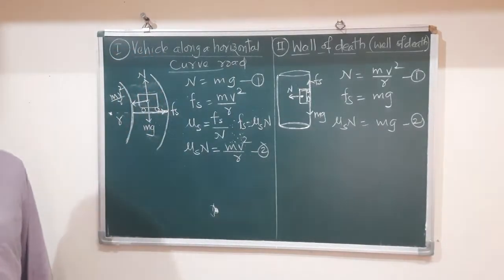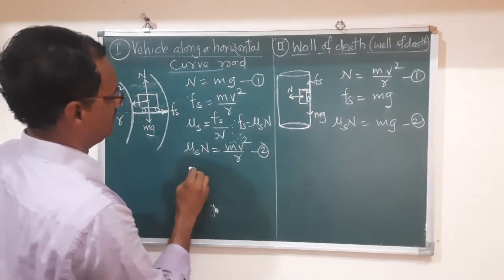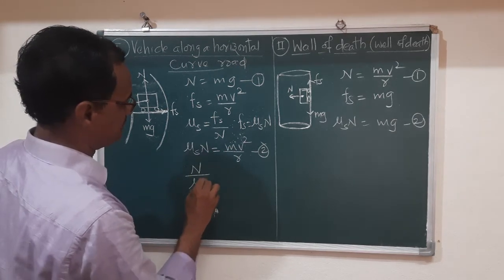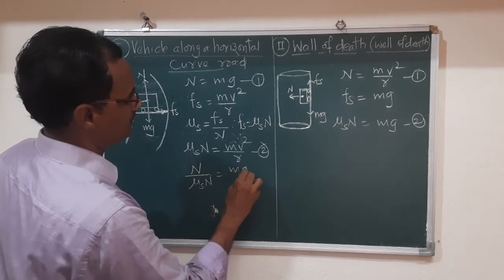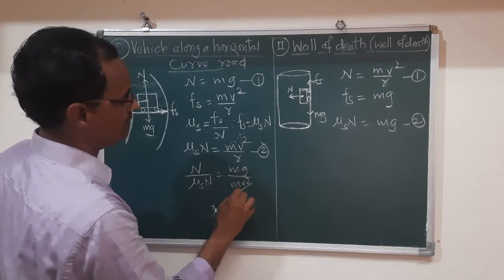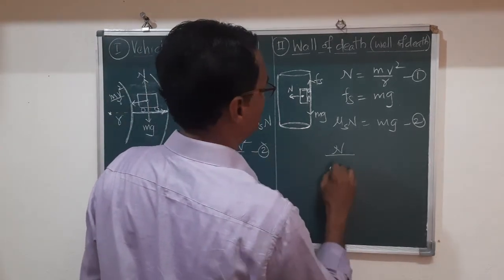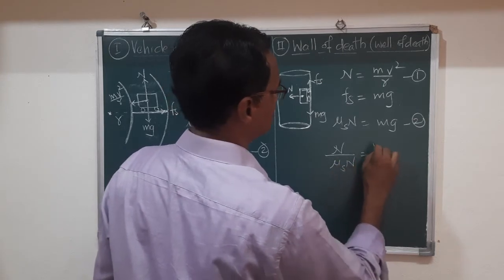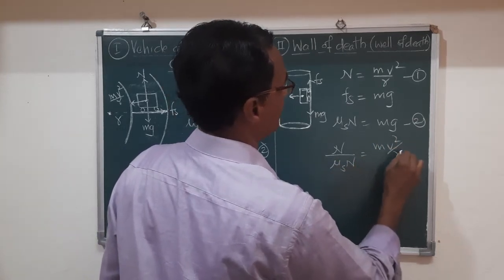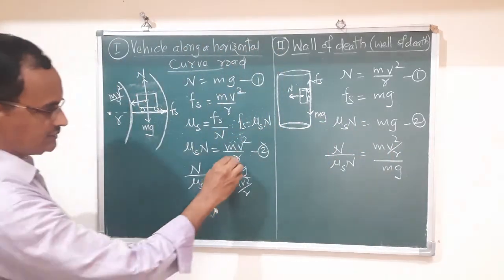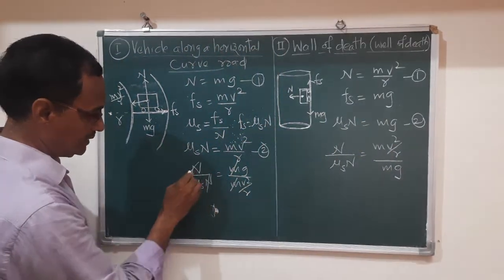Now dividing these two equations, n upon mu s n is equal to mg upon mv square by r. Now here n upon mu s n is equal to mv square by r upon mg. Now here this m and n get cancelled.